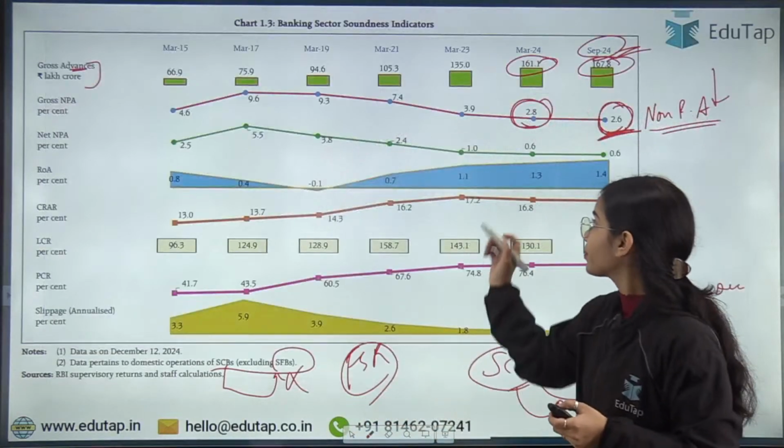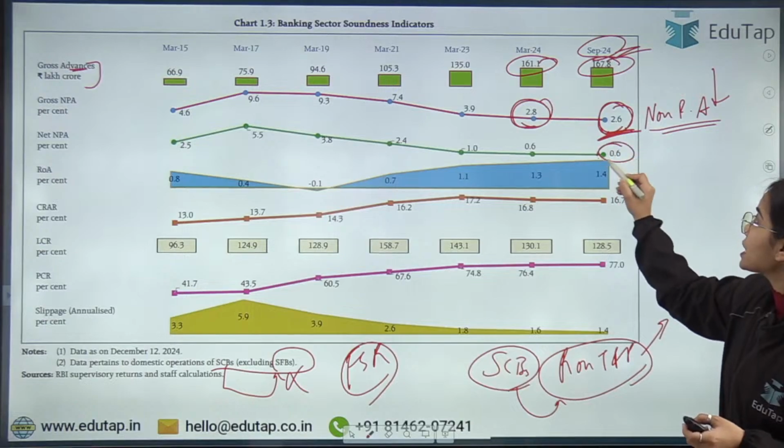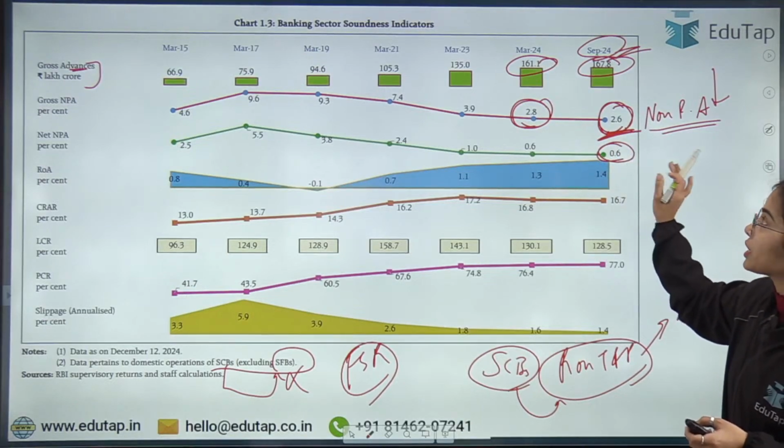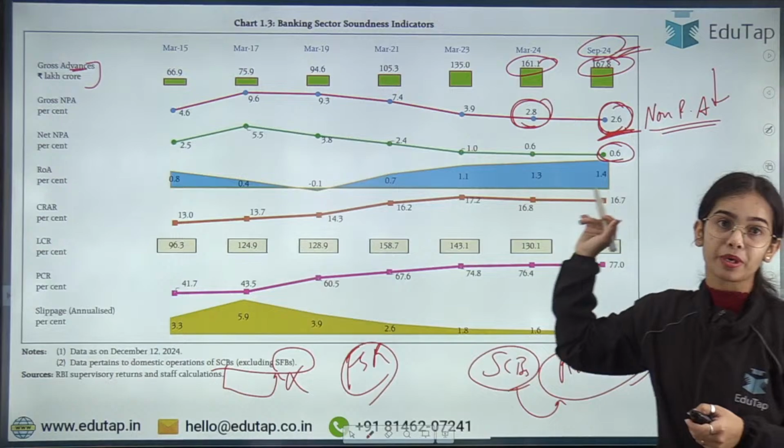So net NPA is 0.6% at the end of September 2024.